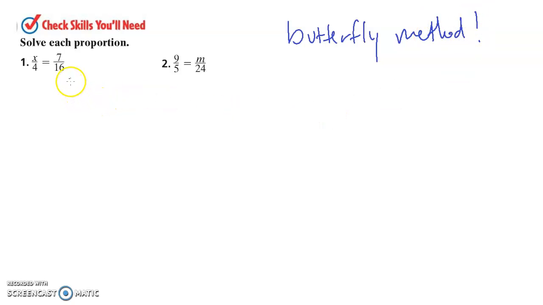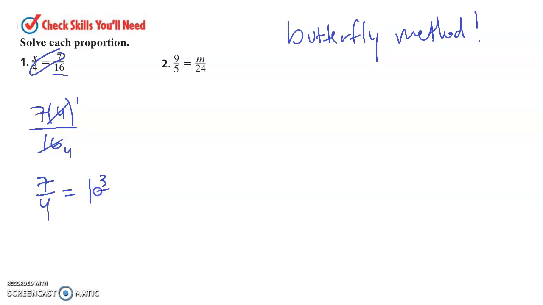If you remember how the butterfly method works, the first step is you circle the two numbers that are across from each other and you multiply them together. This would become 7 times 4, and you're always going to divide it by the other number. The other number in this case is going to be 16, so divided by 16. Can anything cross cancel? Yeah. 4 and 16 become a 1 and a 4. And our answer is going to be 7 over 4. If you want to simplify this, this can become 1 and 3/4.